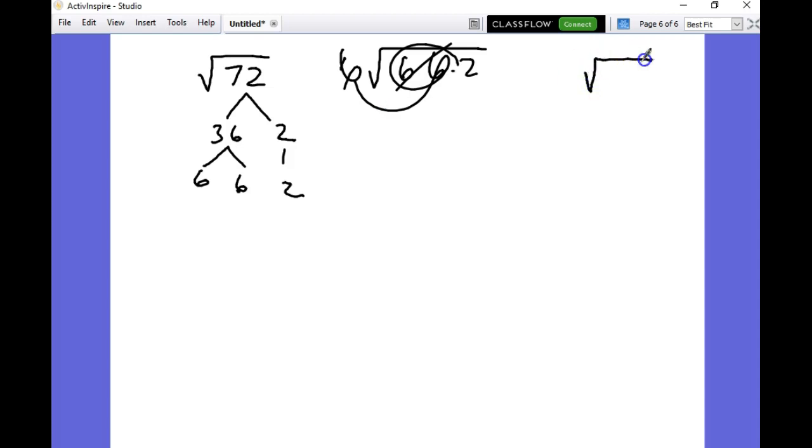If I gave you guys this, the square root of 10, we would break it up, right? 5 and 2. Does anything come out? So what would you write as your answer? You would just leave it. It's just an irrational number. So be aware that not everything simplifies.